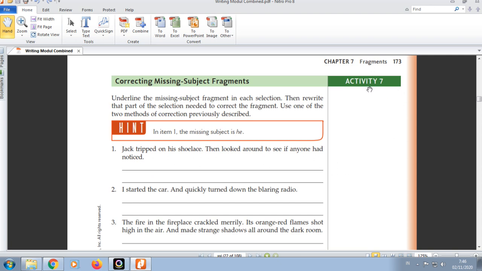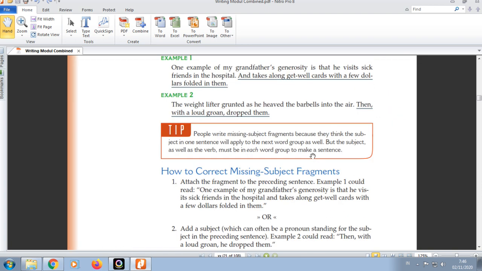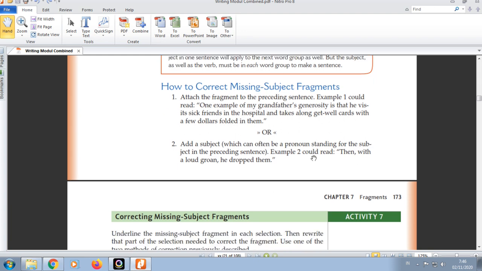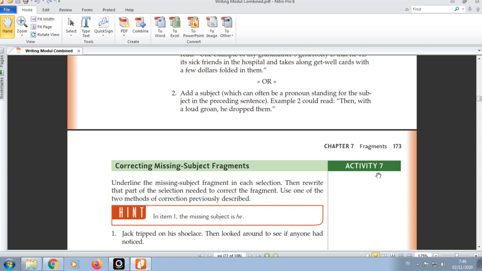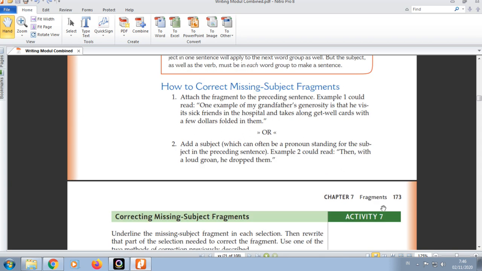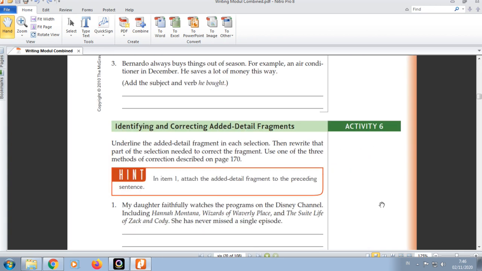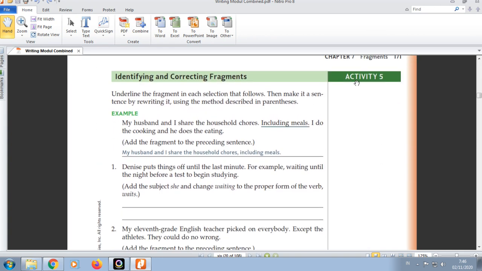Okay, now after we discuss the 4 types of fragments, exactly the missing subject fragment, it is time for you also to do activity 7. So in this meeting we will study activity 5. Activity 5 is identifying and correcting the fragment. This is the directions. Underline the fragment in the items that follow, then make it a sentence by rewriting it using the method described in parentheses.